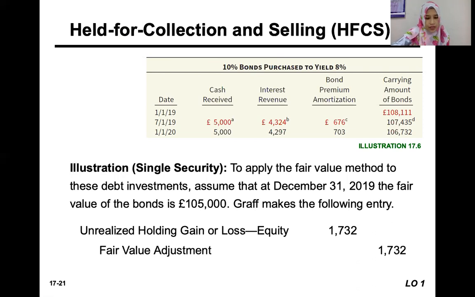Sorry, we don't credit the debt investment account. That is the case of held for trading debt investment later on, where we will credit straight to the debt investment account. But for held for collection and selling, we have an account named fair value adjustment.